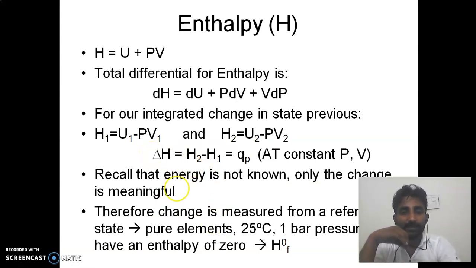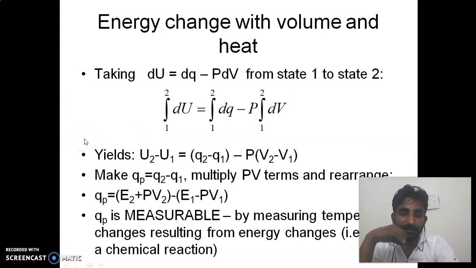Then there is another term that comes, that is enthalpy. We have seen in the previous slide that QP or delta U is equal to Q2 minus Q1 minus P(V2 minus V1). QP is equal to U2 plus PV2 minus U1 minus PV1.